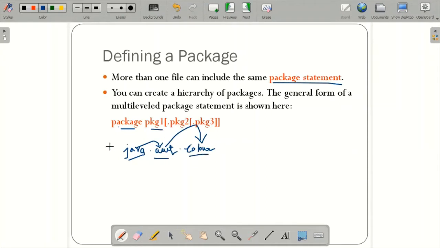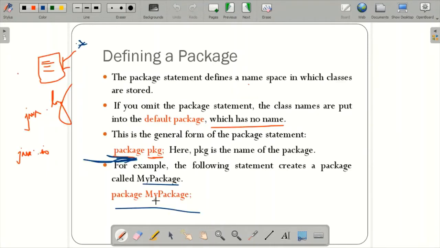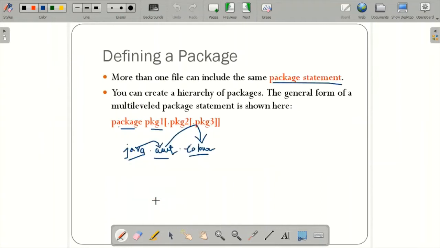In case you want to create this particular package, you write package java.awt.color, and if you want to import this package into some other classes which you are going to define, you just use import java.awt.color. So this is how you define the package and how you create the hierarchy of the packages.